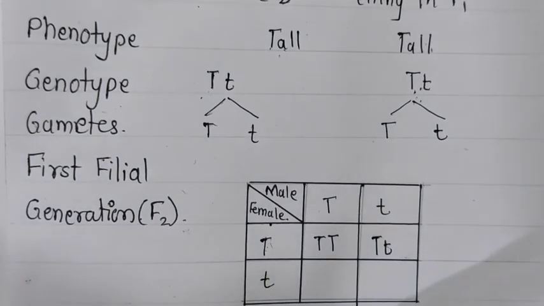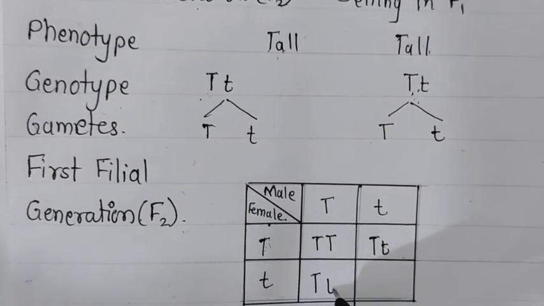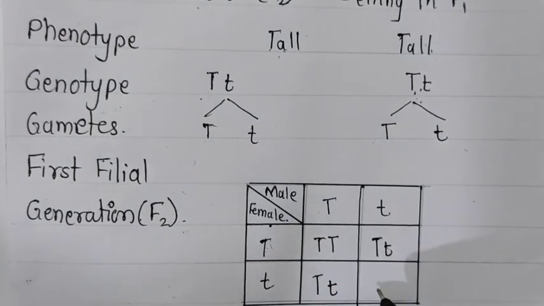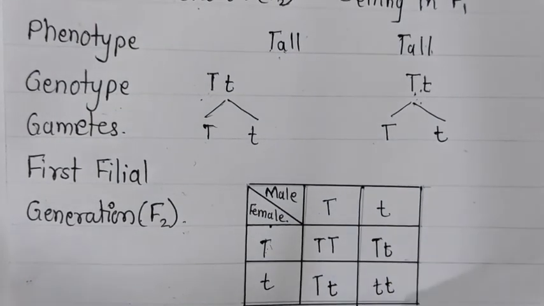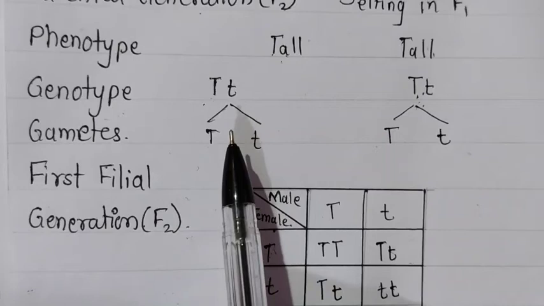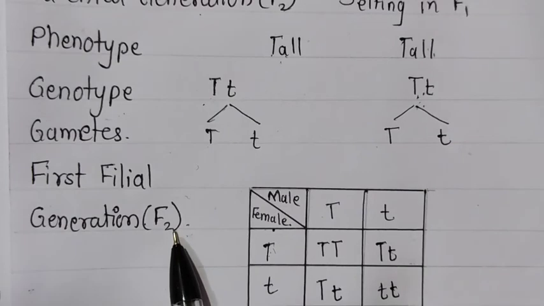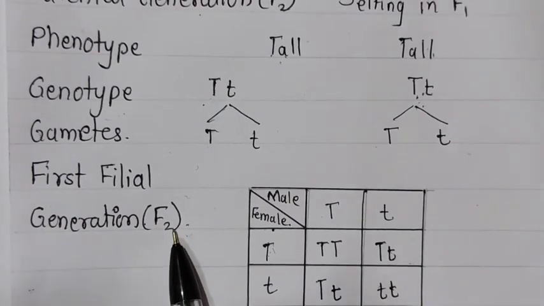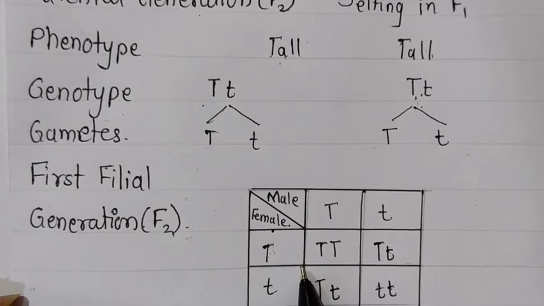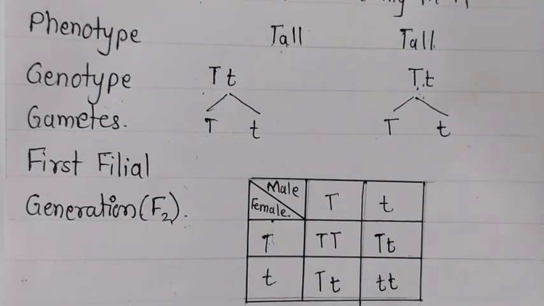Always remember that the dominant character, the capital letter, has to be written first and then the small letter. Okay, now here the small t combines with capital T. Here also you will write the capital T first and the small later on. Then these two combined. Okay, this is the crossing that happens in this first filial generation. They become parents, then these parents form the next plants, which will be called the second filial generation. Now this will be formed from these two plants we started with, and from that this type of plants will be formed.